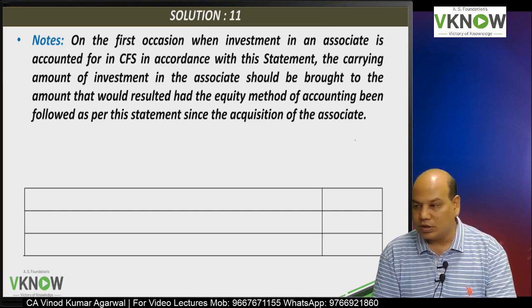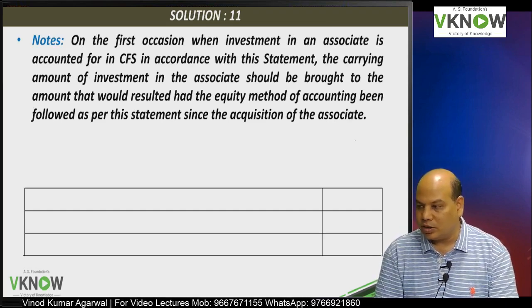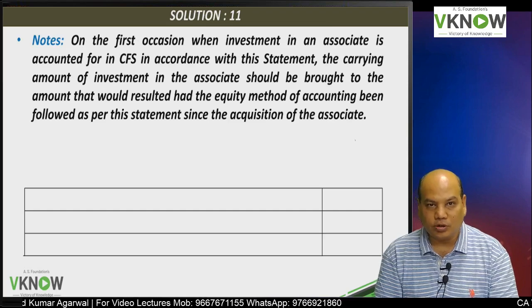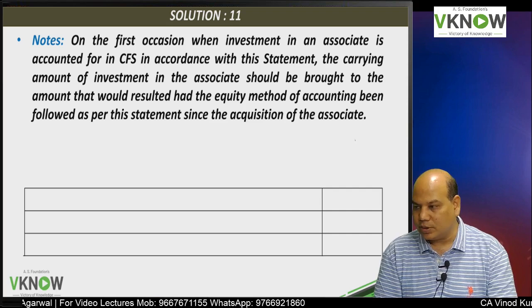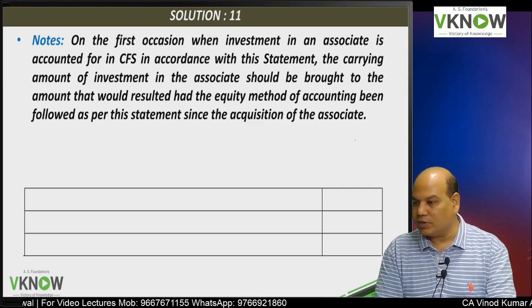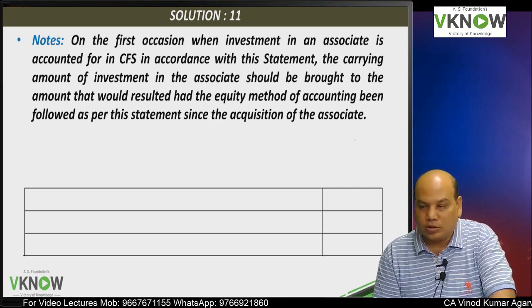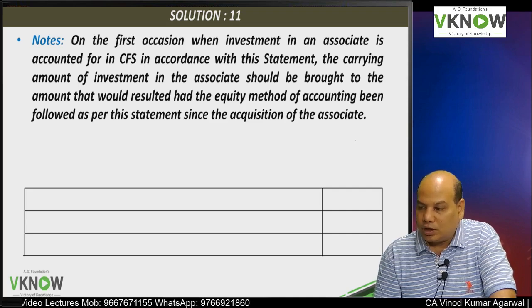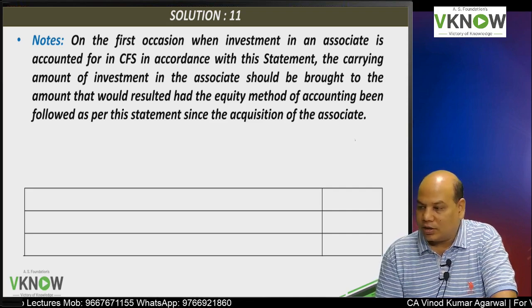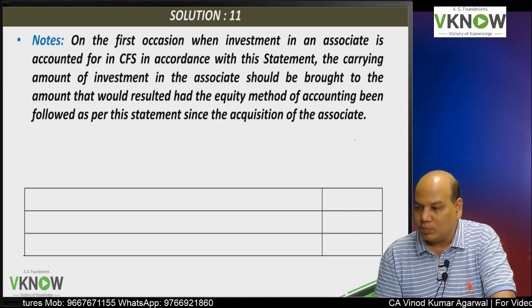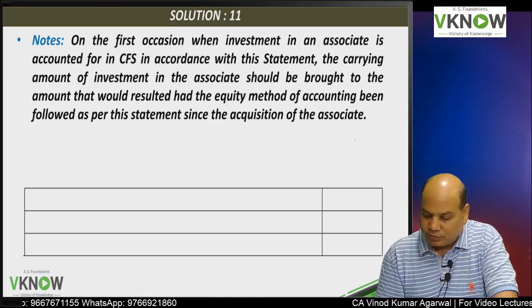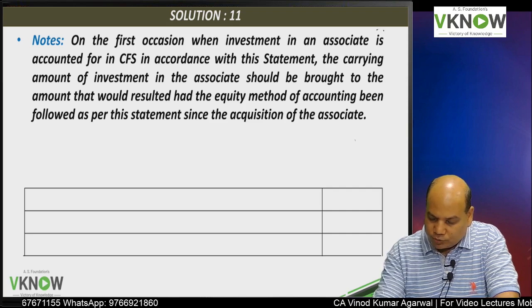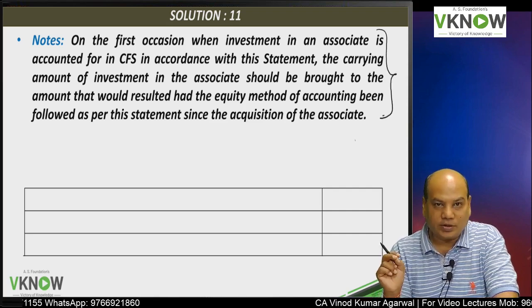On the first occasion when investment in associate is accounted for in CFS, in accordance with this statement, the carrying amount of the investment in associate should be brought to the amount that would have resulted had the equity method of accounting been followed as per this statement since the acquisition of the associate. So you have to apply retrospective effect.